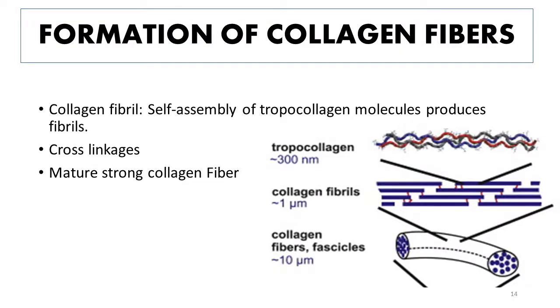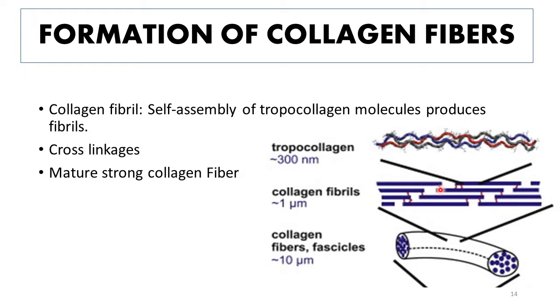This slide shows the formation of collagen fibers. As you can see, this is a tropocollagen molecule, which is composed of three polypeptide alpha chains wound around one another by means of hydrogen bonding. And tropocollagen is in the form of a triple helix because three polypeptide chains participate in helical formation.